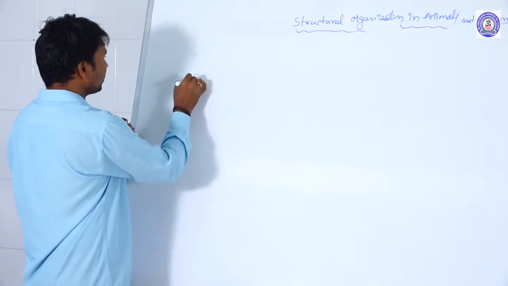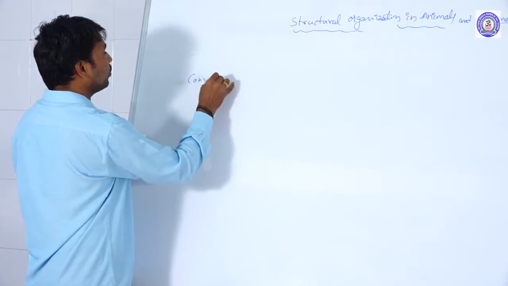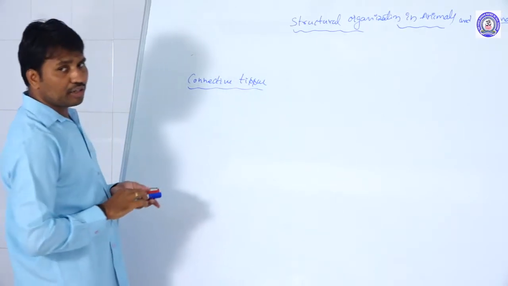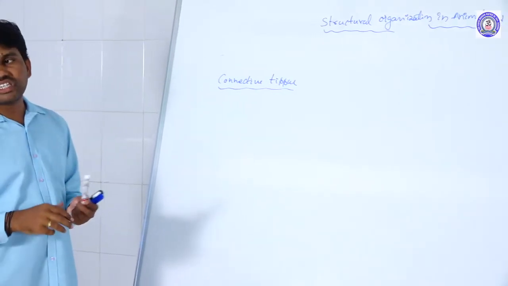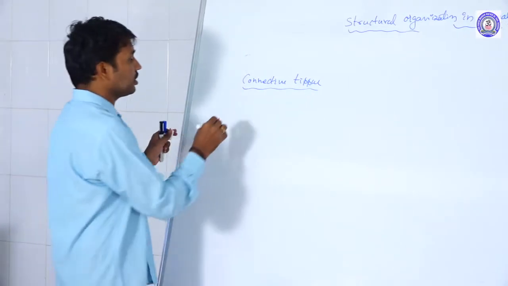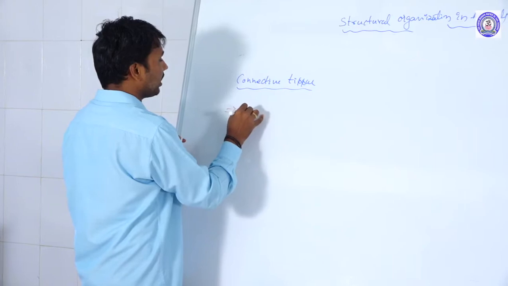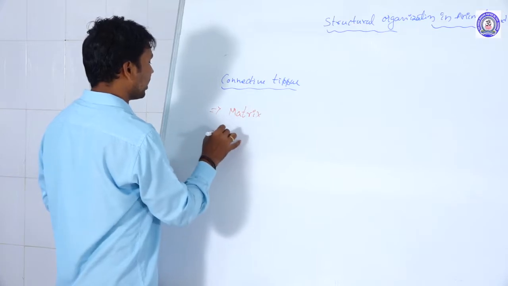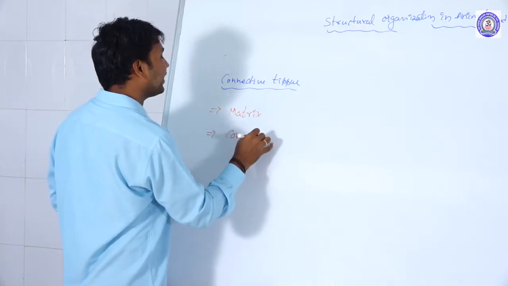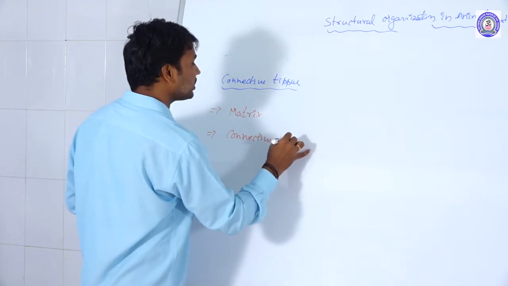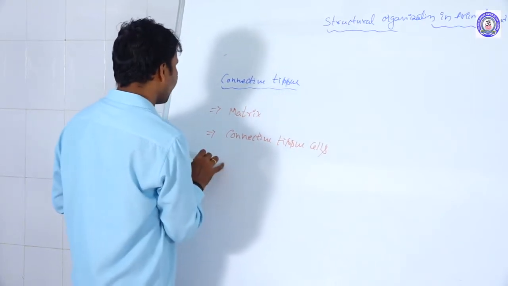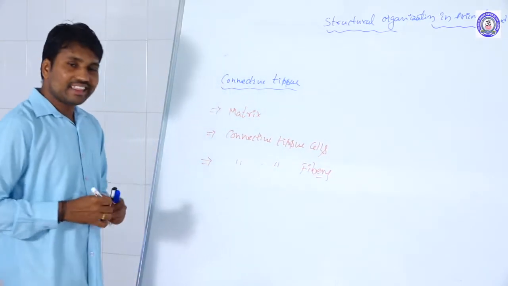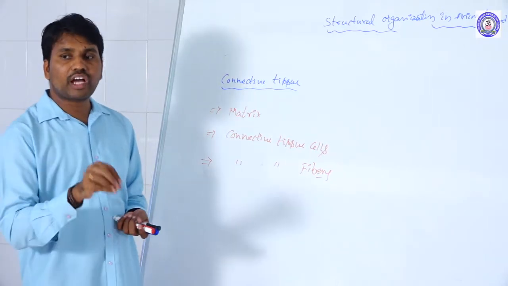In connective tissue, three components form the tissue: the matrix, the connective tissue cells, and the connective tissue fibers. These are the three major components.